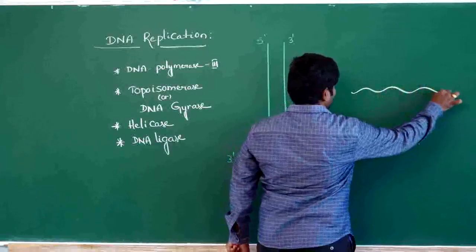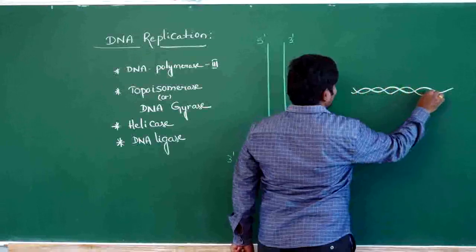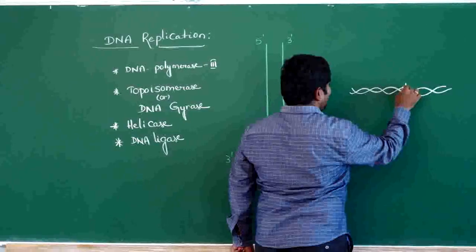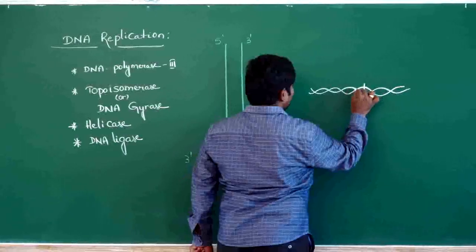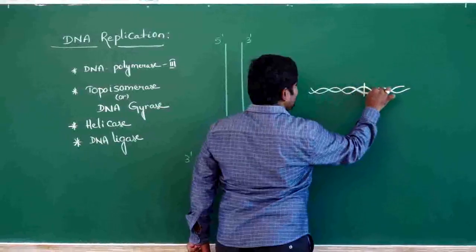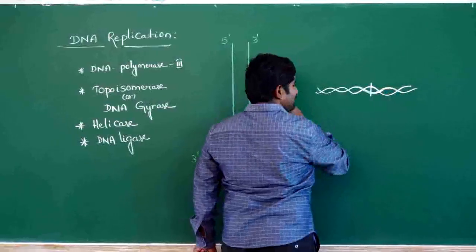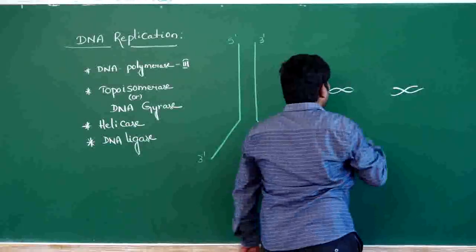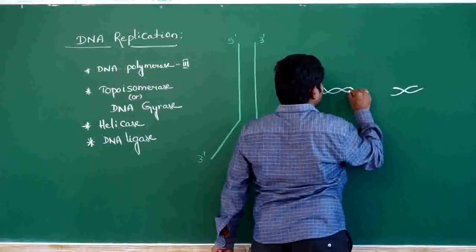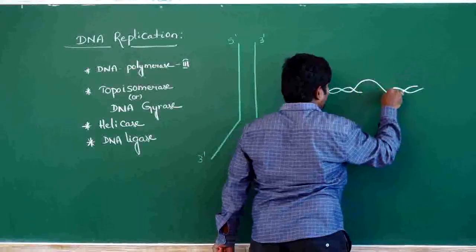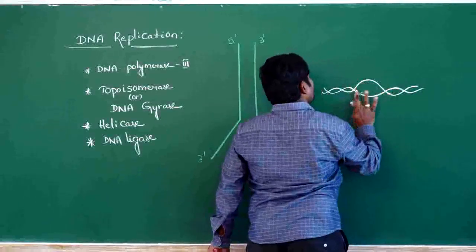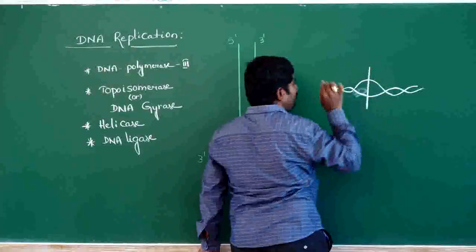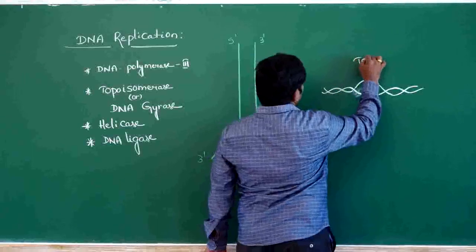If you take one DNA molecule, it is cut at specialized sites called ORI sites, where DNA polymerization starts. At the ORI sites, the DNA is cut by topoisomerase.